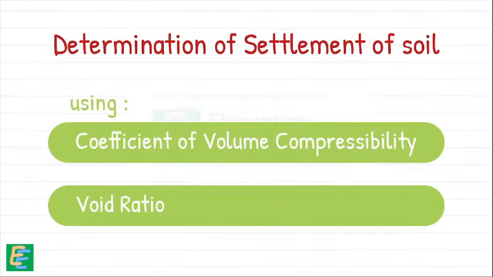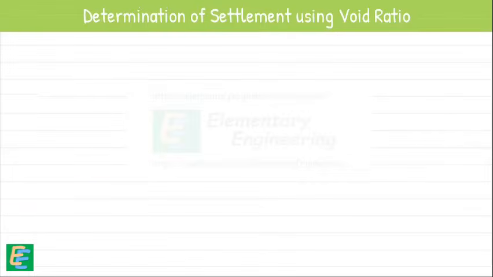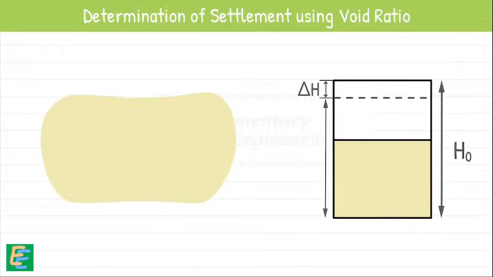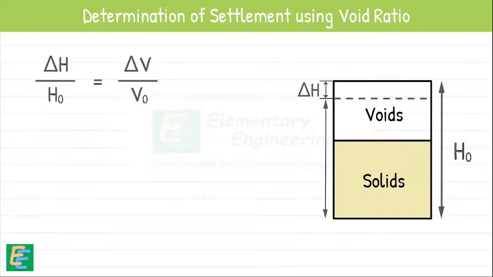Then there is void ratio method for the determination of the settlement of soil layer. In this method, we consider the soil as two-phase system, which contains only voids and soil solids. Voids may be filled by either water or air. Using the two-phase diagram, we can write this relationship as we consider the area of the soil to be constant.